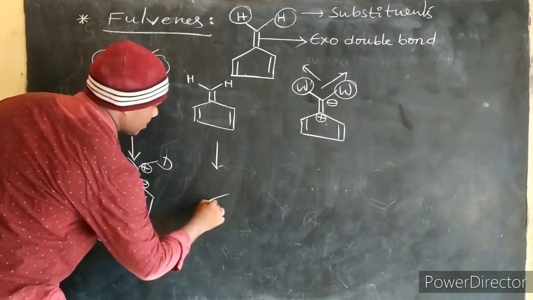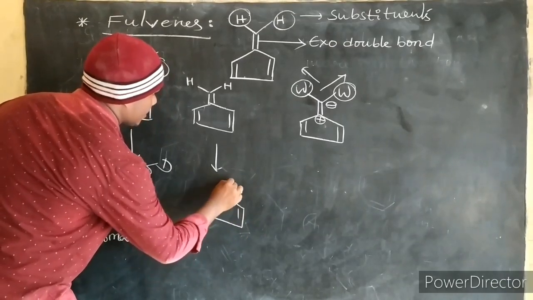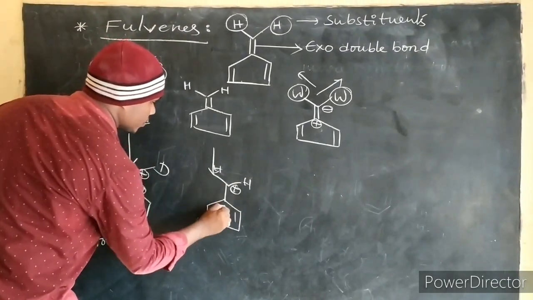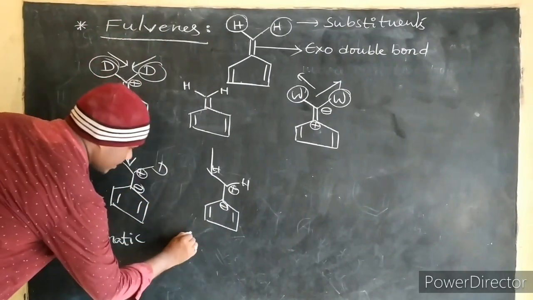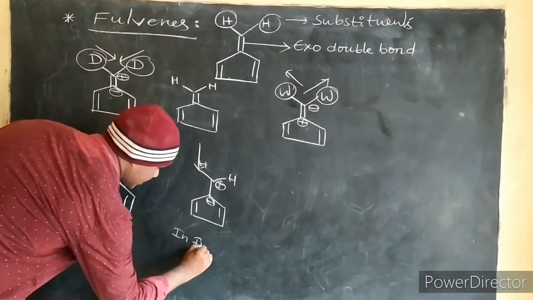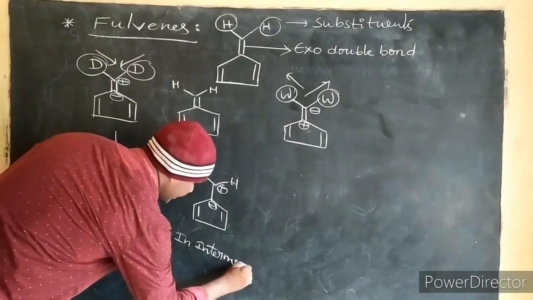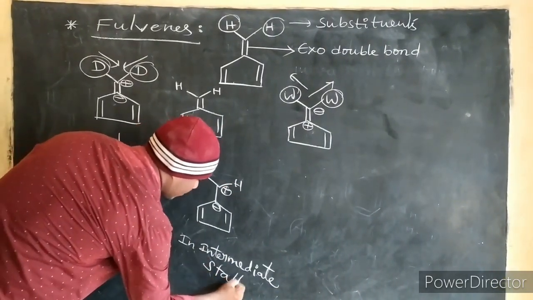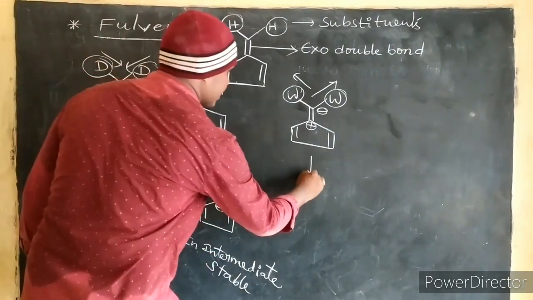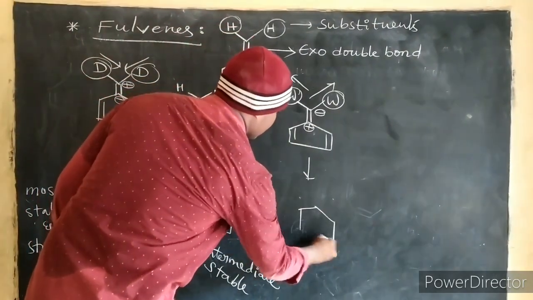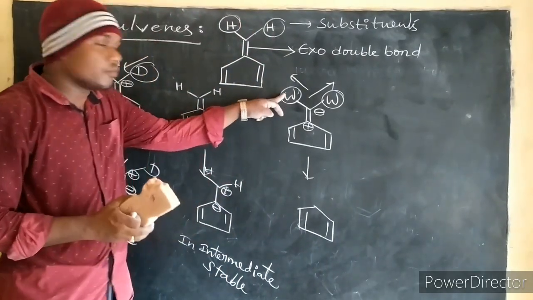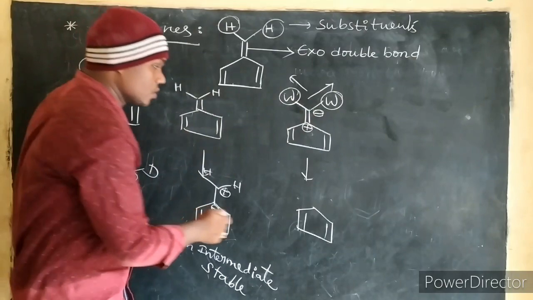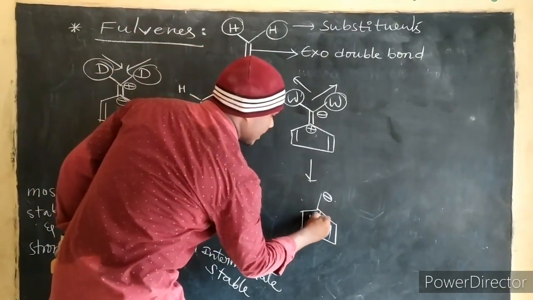And for this one, here hydrogens, sometimes here positive, here negative. So this is what in the intermediate, a stable molecule. After this, these are the withdrawing groups, meaning adjacent definitely the negative charge will be stable. So this is negative, then this is positive.